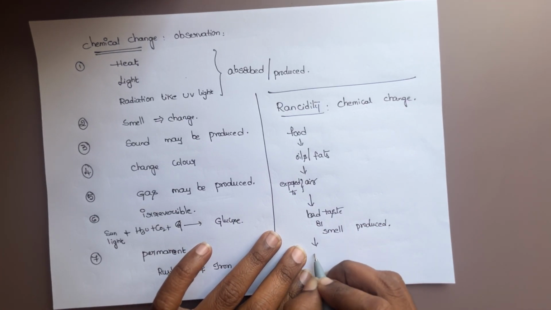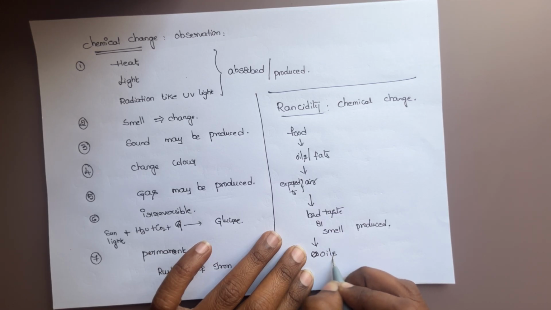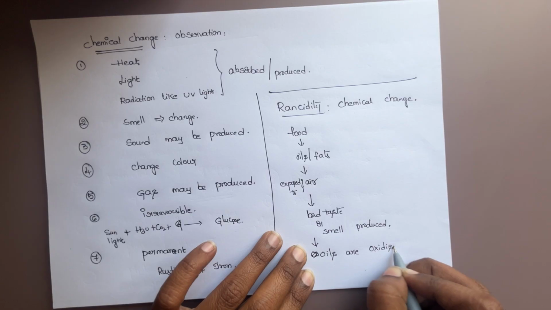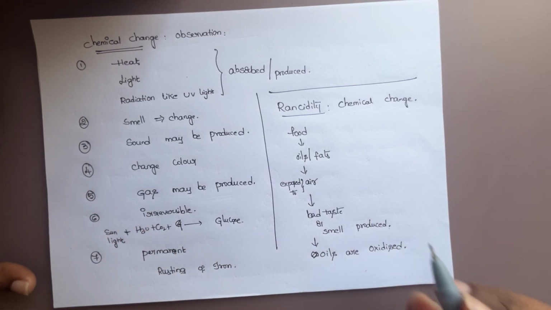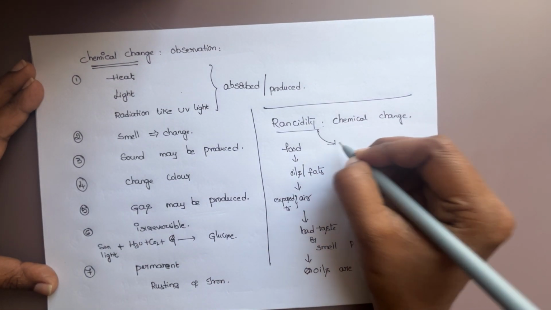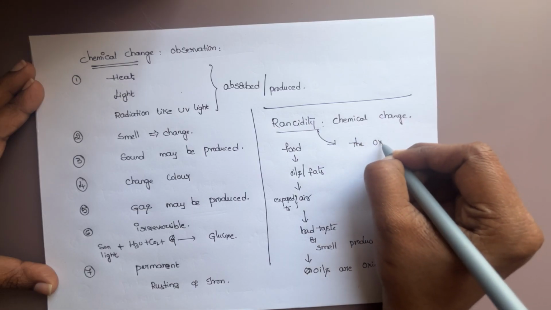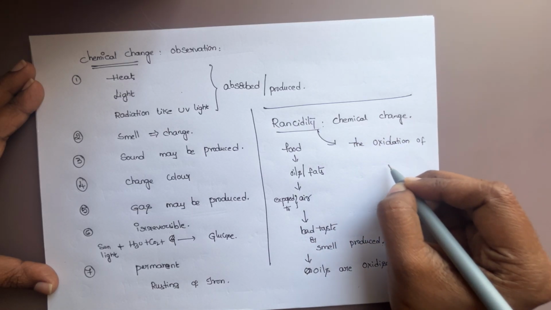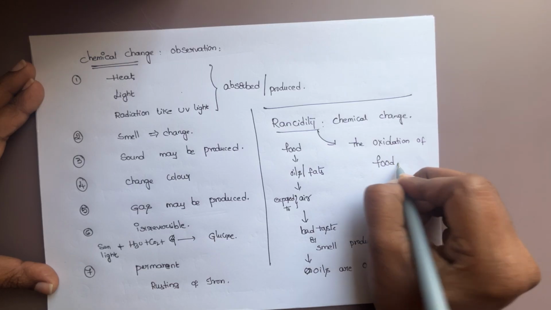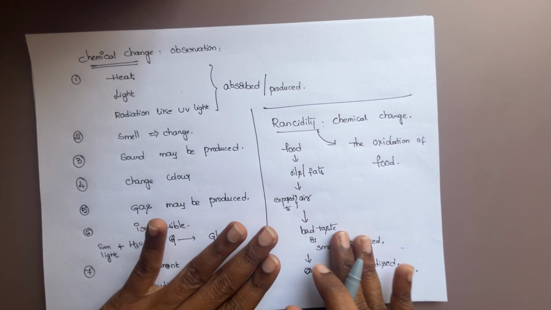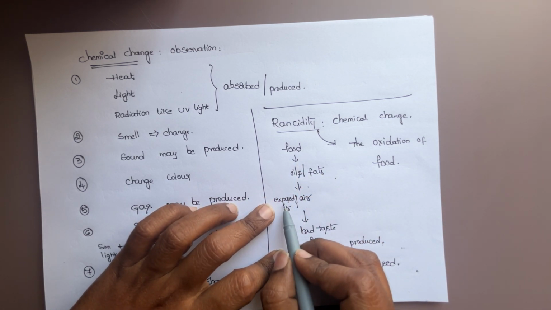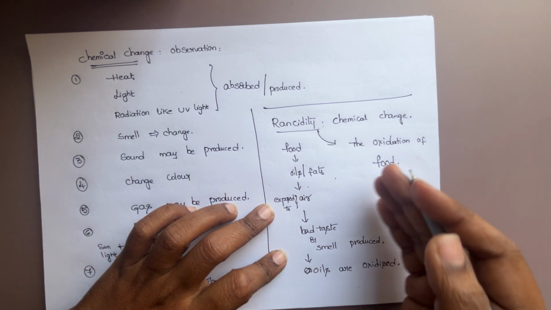This is because those oils in the food are oxidized. The oxidation of food is called rancidity, which is very simple. Inside the food we have oils and fats, exposed to air continuously.